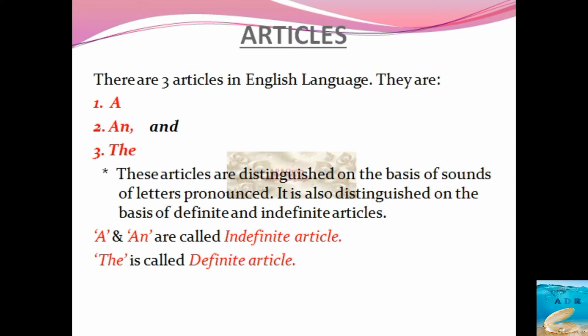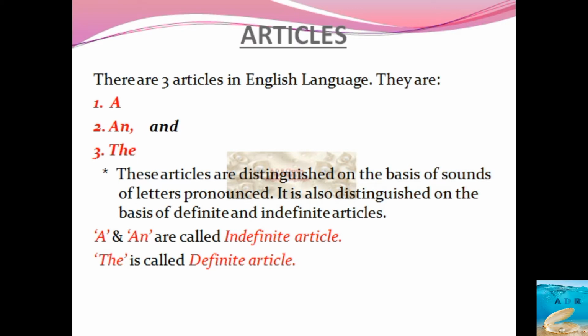There are three articles in the English language. They are a, an and the. A and an are called indefinite articles. The is called the definite article. These articles are distinguished on the basis of sounds, letters that are pronounced. They are also distinguished on the basis of definite and indefinite articles.